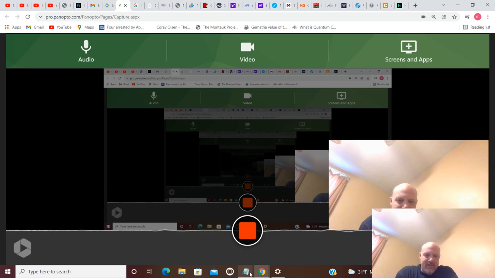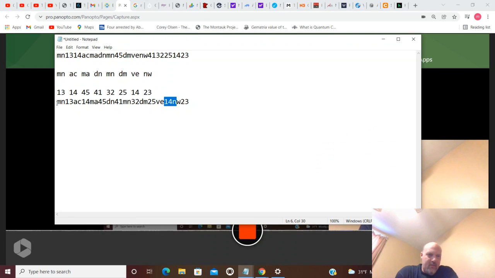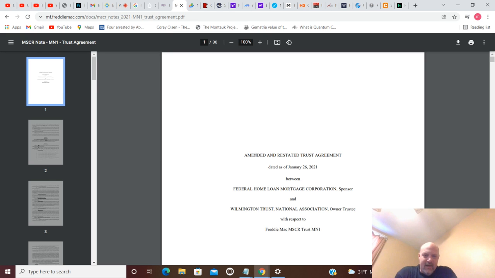So if we start right here with MN1 coming forward. All right, we're in finance, and MN1 is the amended and restated trust agreement dated as of January 26, 2021, Federal Home Loan Mortgage Corporation. And down here it says, with respect to Freddie Mac SCR Trust MN1. So this is a trust agreement, an amended trust agreement.